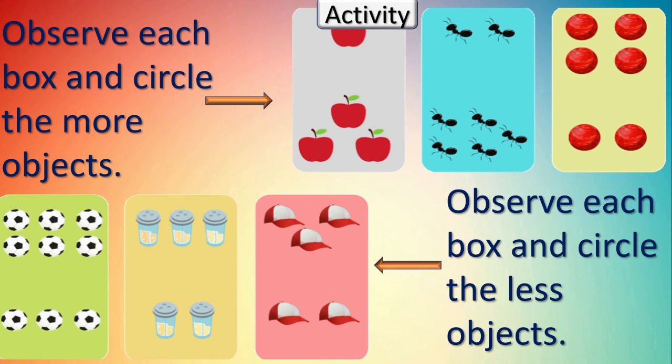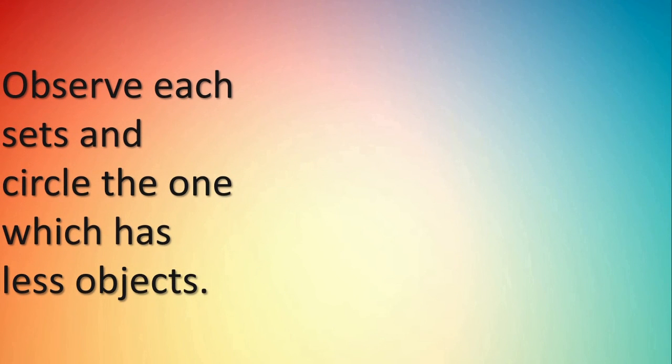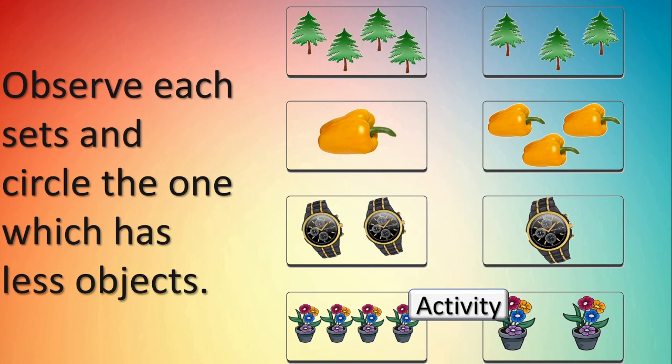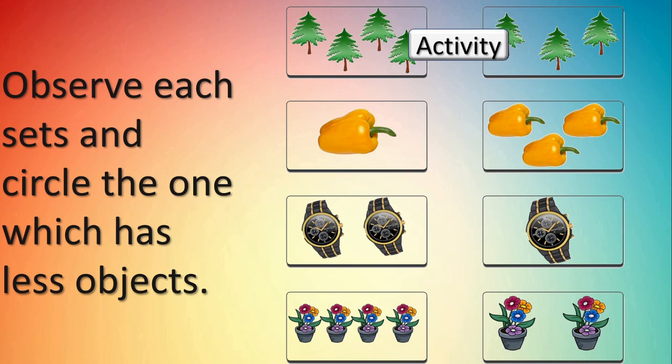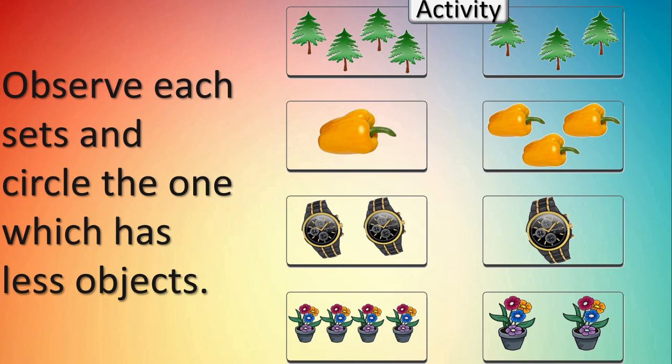Okay, less means thoda, kam. One more activity for you. Observe each set and circle the one which has less objects. Remember, here you have to circle the objects or the set which has less objects.